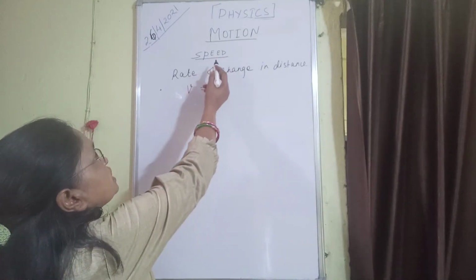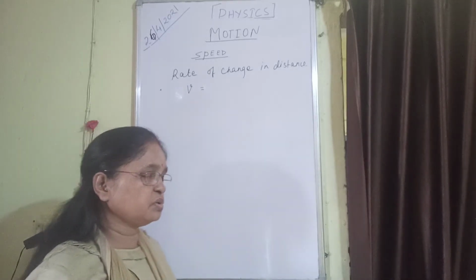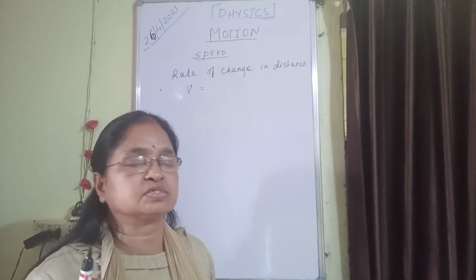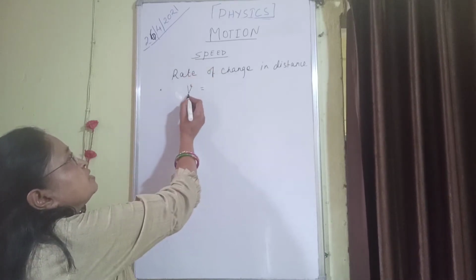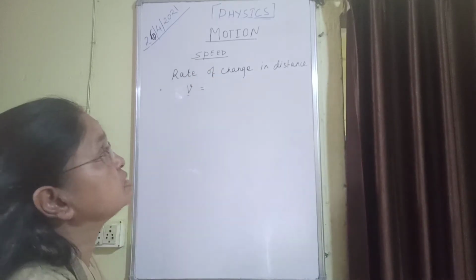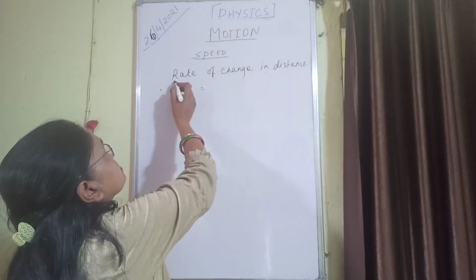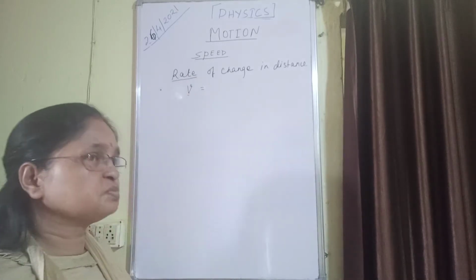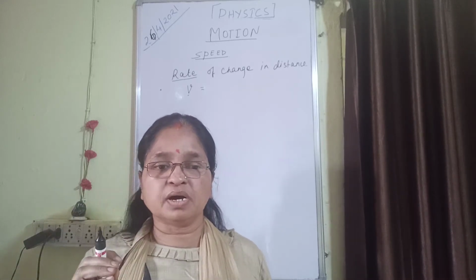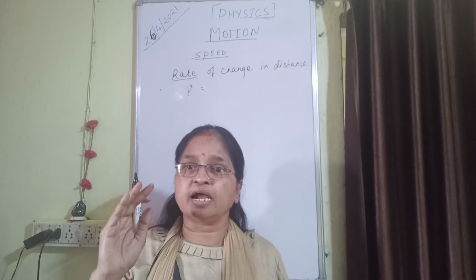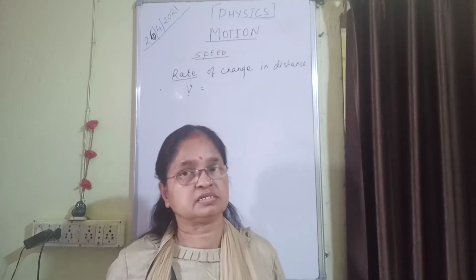Speed. Speed is the rate of change in distance. And students, you know that distance is a scalar quantity. Speed is denoted by V. And what is speed? Rate of change in distance. Students, in physics whenever the word rate comes, you should immediately think that the physical quantity is divided by time. Wherever there is rate, it means it is divided by time.